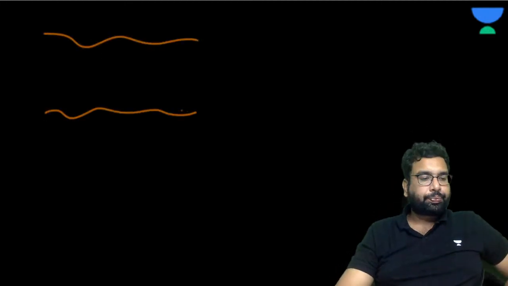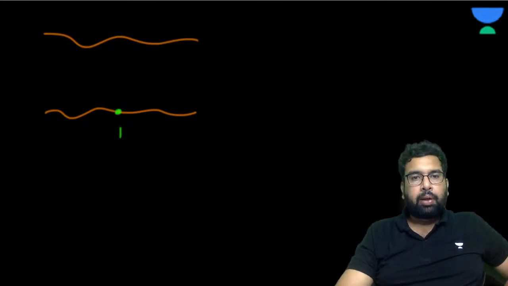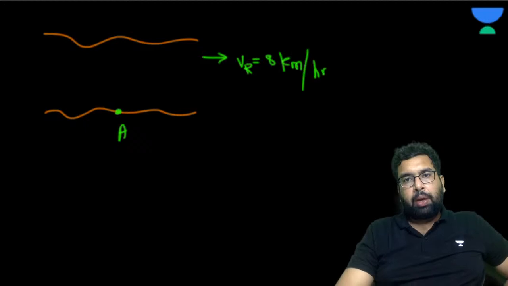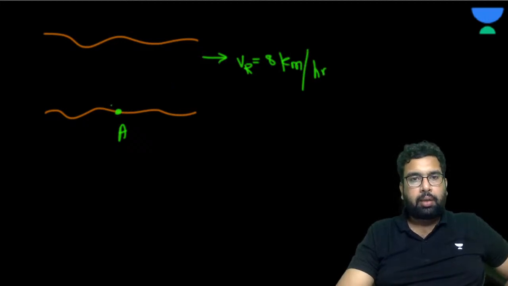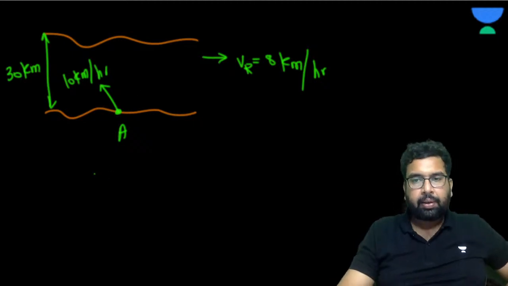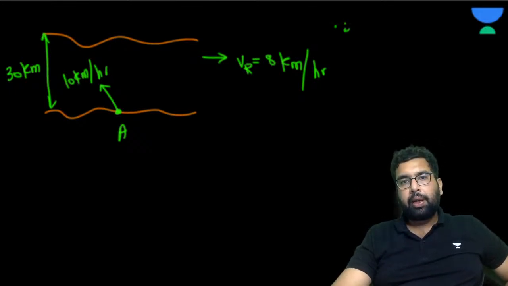So we have a river again. Now let's suppose we have a swimmer here at point A and the river is flowing at a velocity of 8 km per hour, and this swimmer has a velocity in this direction that is 10 km per hour. And this is going to be 30 kilometer. Now find everything, right?